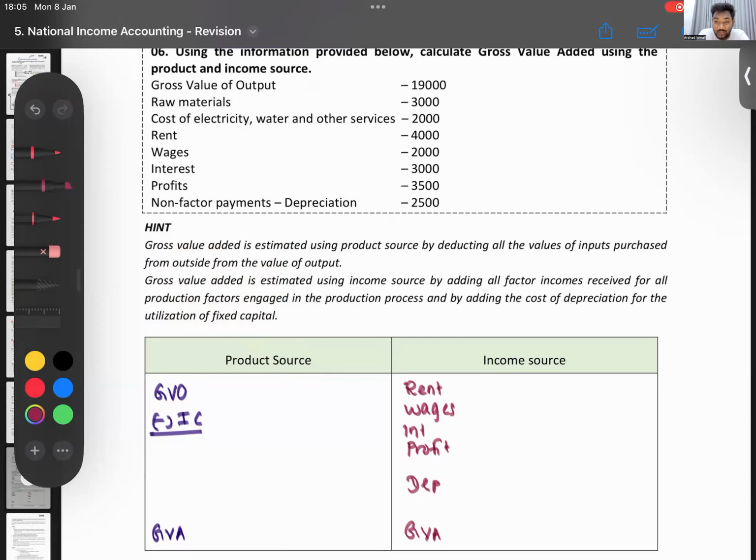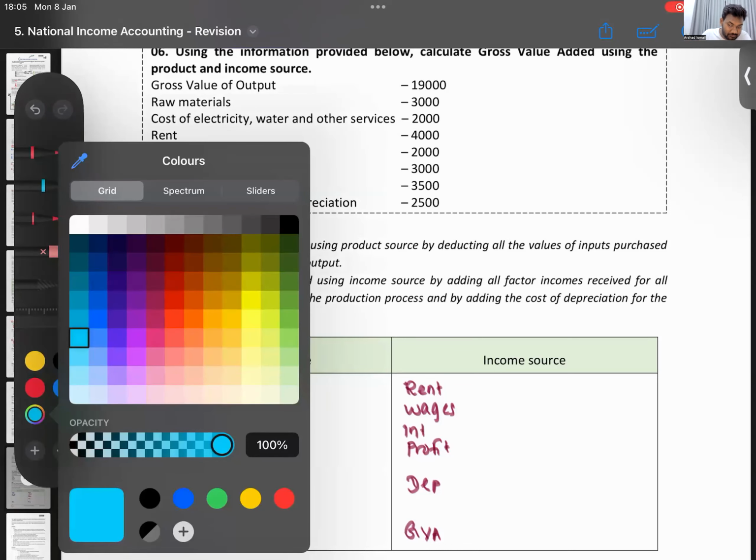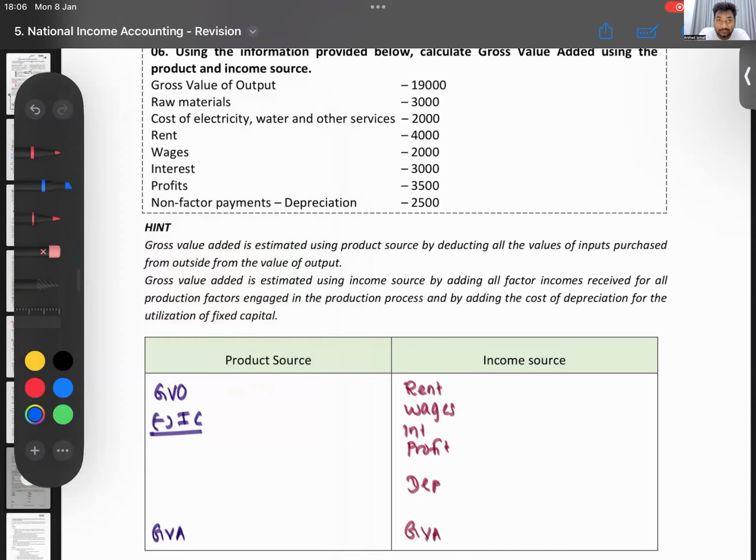And let me know how much you all get as an answer. How much do we get? If you don't have the device, at least do it on a piece of paper. No problem.